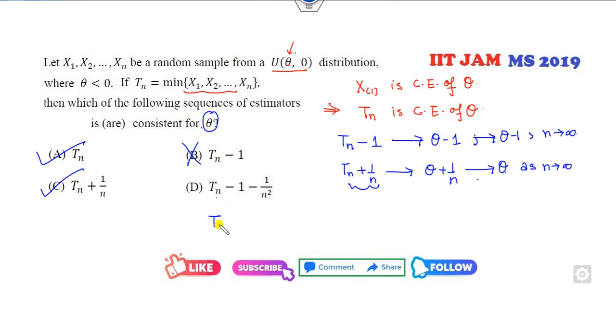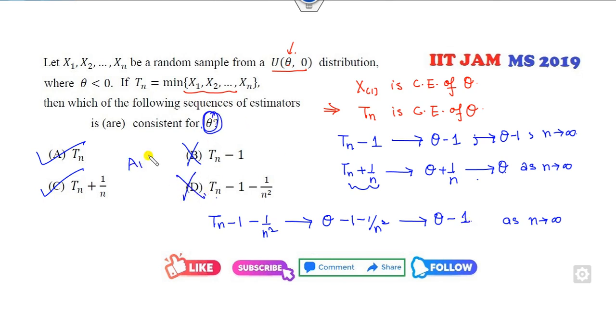This value, T of n minus 1 over n square, goes to theta minus 1 over n square, and again as n approaches infinity it goes to theta minus 1, but we need only theta. This is the wrong answer. A and C are my correct options.